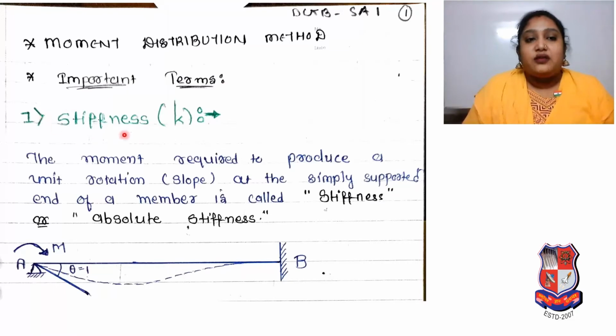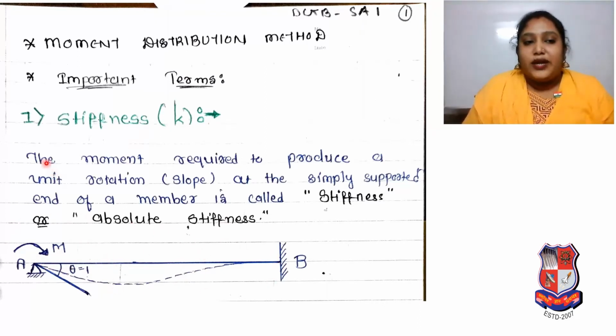So at first, stiffness. What is stiffness? Stiffness is denoted by small k. The moment required to produce a unit rotation, meaning slope, at the simply supported end of a member is called stiffness or absolute stiffness. Okay, you can see from that beam.